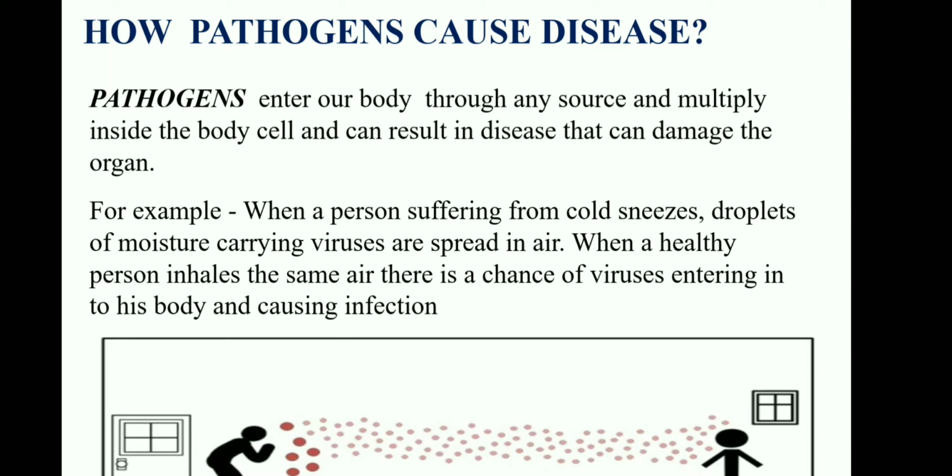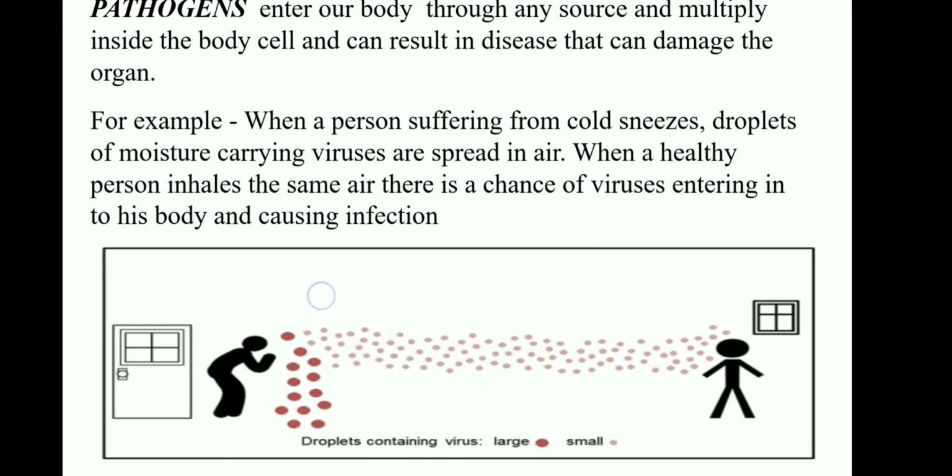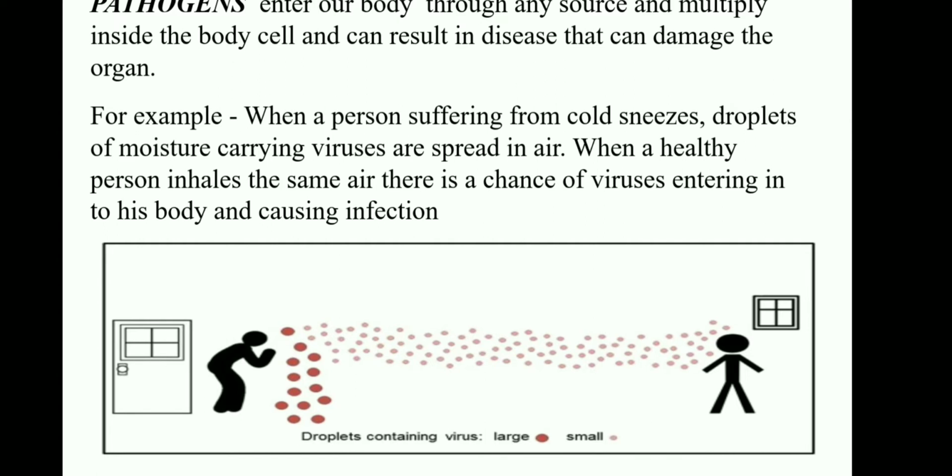For example, when a person suffering from cold sneezes, the droplets of moisture carrying viruses are spread in the air. When a healthy person inhales the same air, there is a chance of the virus entering our body and causing infection. Even nowadays we can see coronavirus. That's why we are told that we should cover our face with a mask, because there's a possibility of getting infection. So it is a communicable disease.